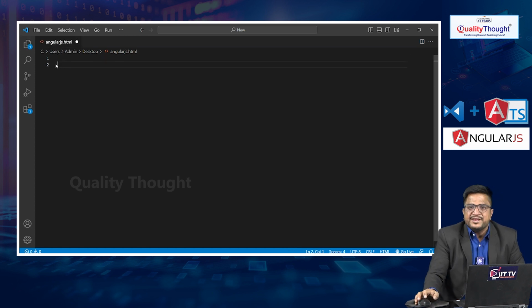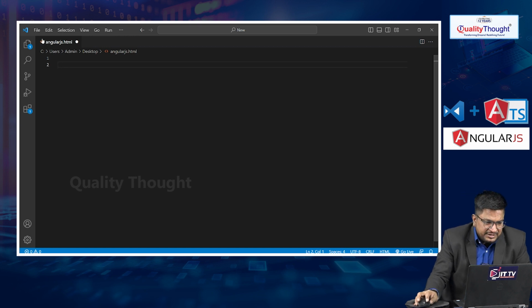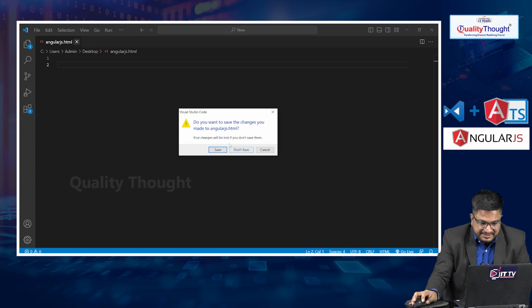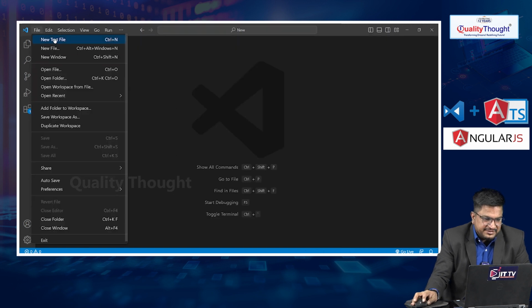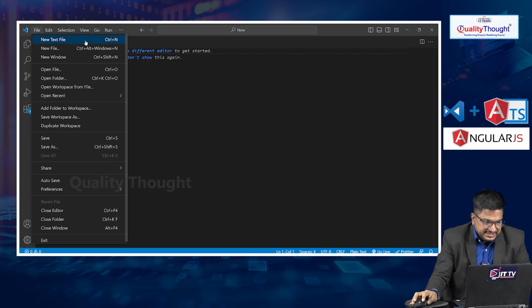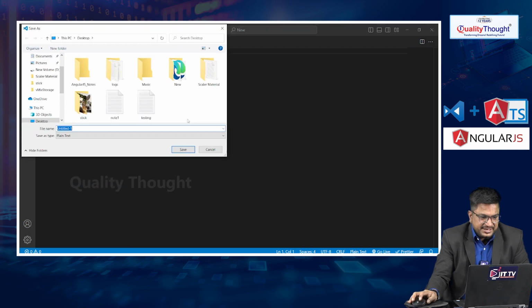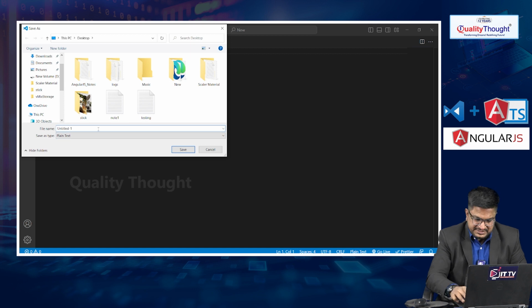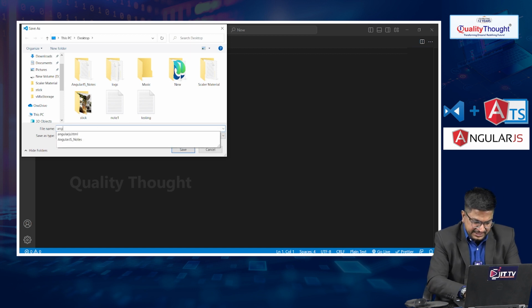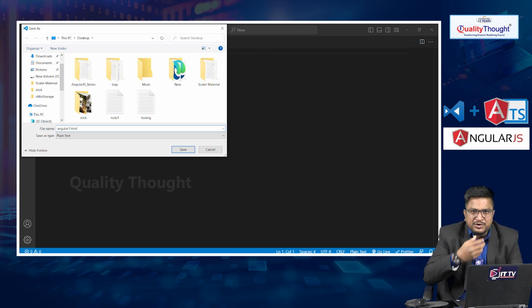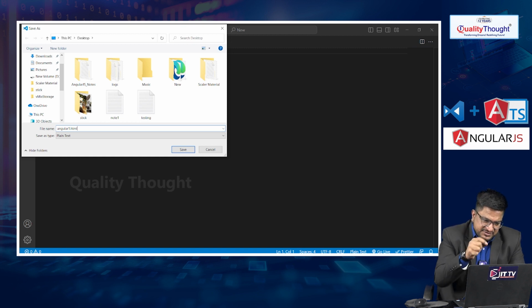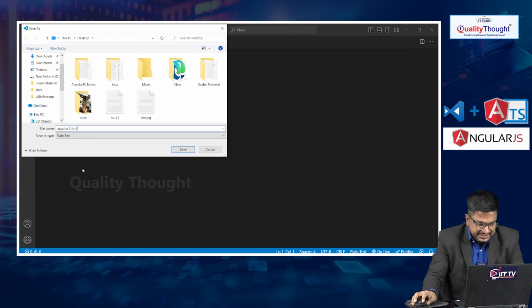An HTML file is always saved with the .html extension. Let me take another file and use Save As. Let's say I name it angular1.html. Whenever you want to develop a single page application via AngularJS, first we have to save our file with the .html extension.